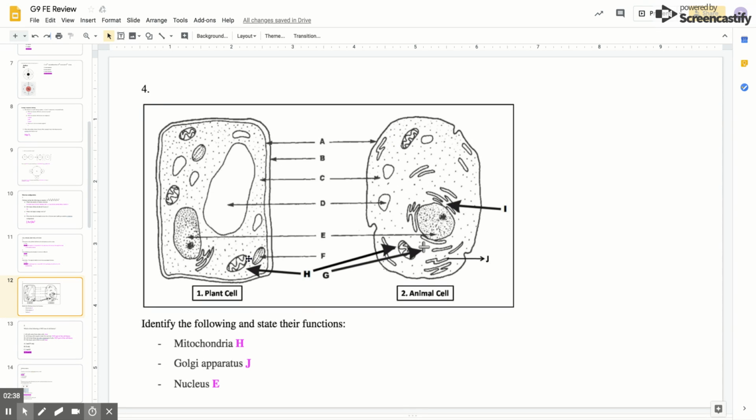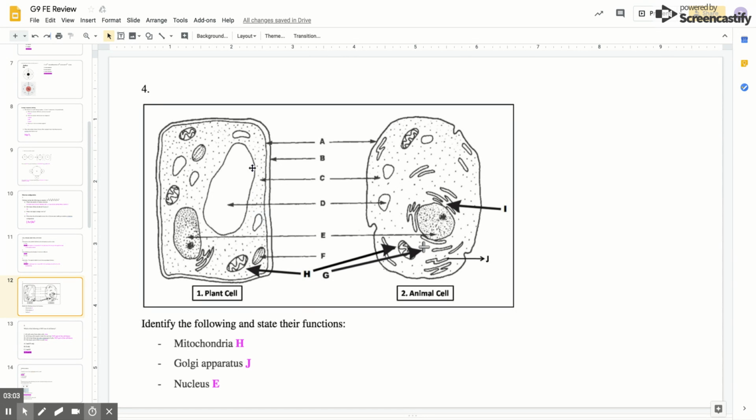Okay, Golgi apparatus. How do you identify it? Always look at the nucleus, right? This is the nucleus, which is actually the third question. The Golgi bodies or the Golgi apparatus are usually connected to the nucleus. So you have this structure here that you'd always find close to the nucleus, and that we call the Golgi apparatus. So that's very easy to identify.